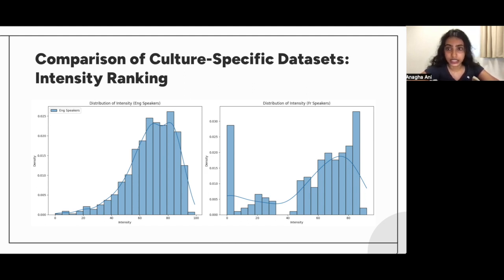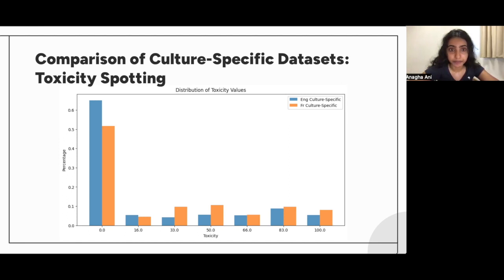Firstly, the task of intensity ranking was performed. The distributions of the two datasets show that the English culturally influenced dataset had higher intensity on average. In contrast, the French culturally influenced dataset has relatively higher spread, but the majority of the data points are also concentrated at relatively high intensity.